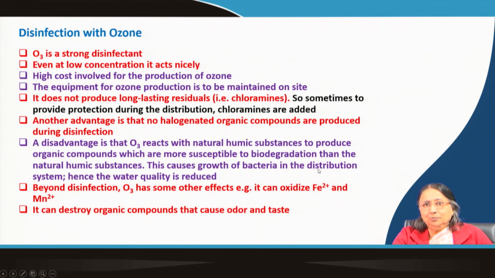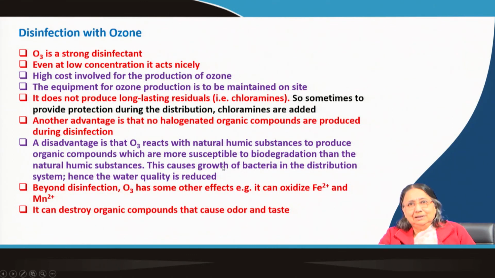Maybe THMs are not produced, but some compounds are produced which are more susceptible to biodegradation compared to the natural humic substances. Then what will happen? It causes growth, because when some biodegradable substances are present, bacteria will grow, and in the distribution system the water quality will be reduced, is it not? So, that is a disadvantage with ozone.